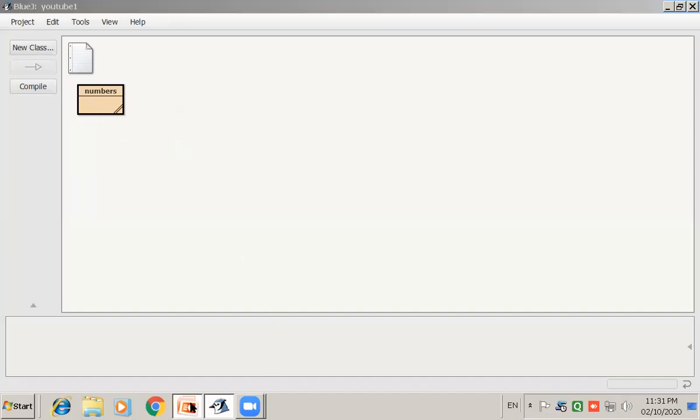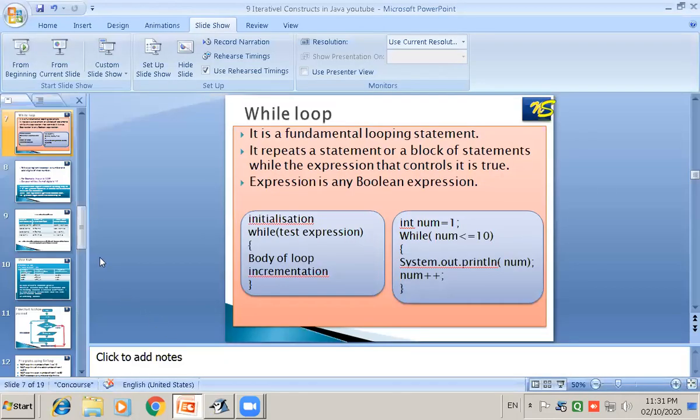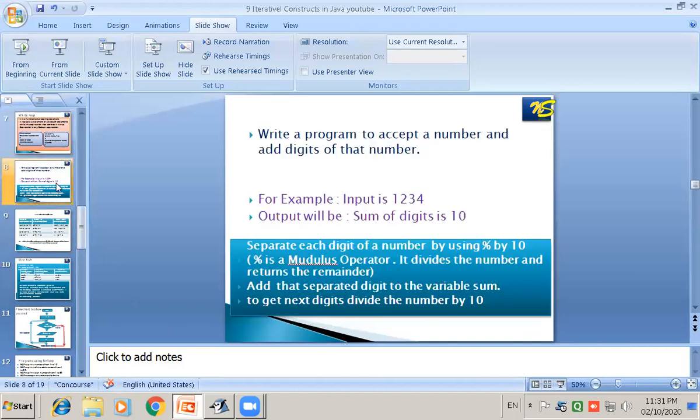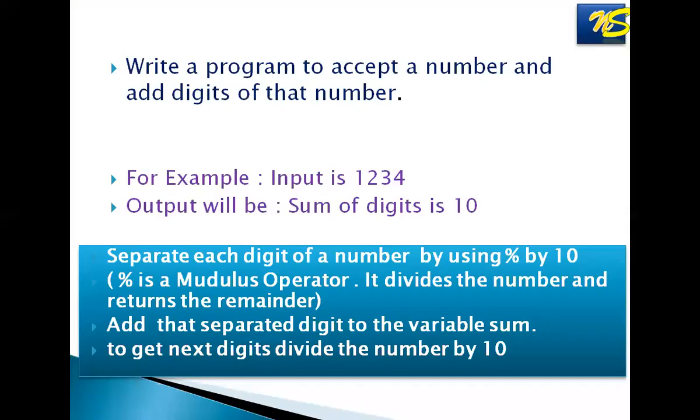Now we are going to write one more program of the for loop. Write a program to accept a number and add the digits of that number. For example, if you input the number 1234, the output will be the sum of its digits, that is 10. Means 1 plus 2 plus 3 plus 4. 1 plus 2 is 3, 3 plus 3 is 6, 6 plus 4 is 10. So the sum of the digits is 10.